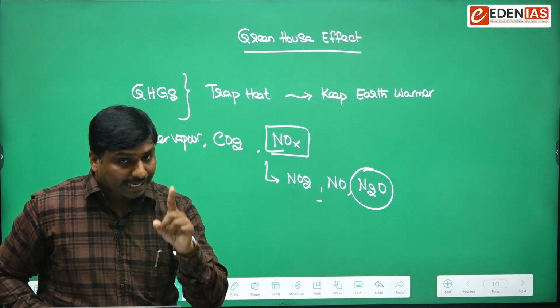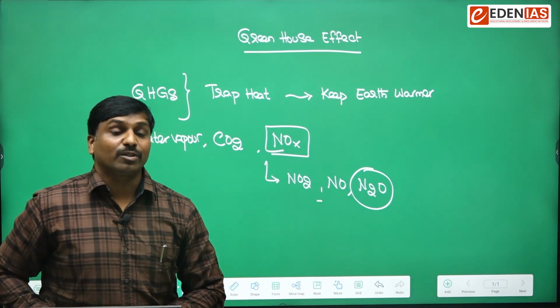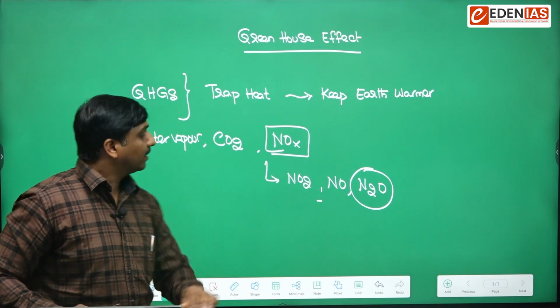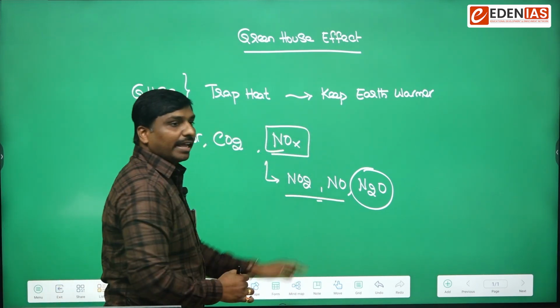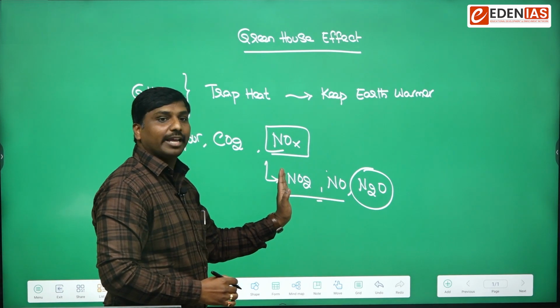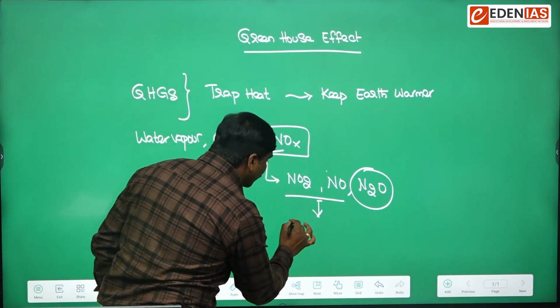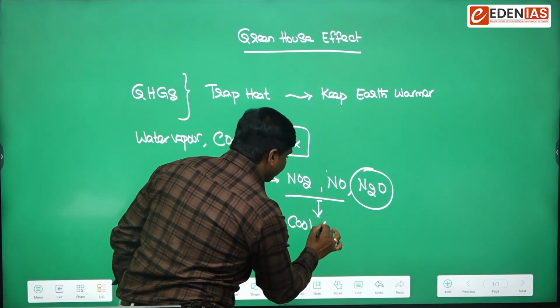Nitrous oxide is the global warming gas, the greenhouse gas, whereas nitric oxide and nitrogen dioxide both have the ability to cool the atmosphere.